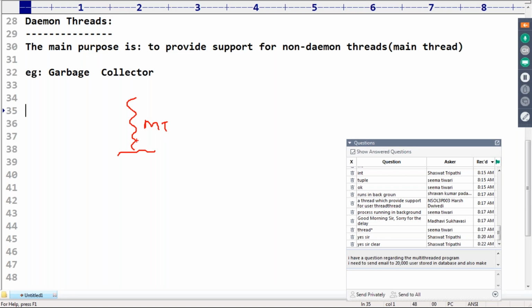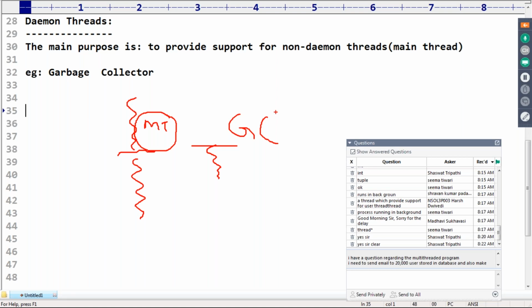Immediately, the Python virtual machine executes the garbage collector. The garbage collector is going to destroy some useless objects. Free memory will be there. Once free memory is available, happily my main thread will continue normally. So if the main thread faces any problem, then immediately in the background, the garbage collector is there. This garbage collector is responsible for providing free memory to the main thread.